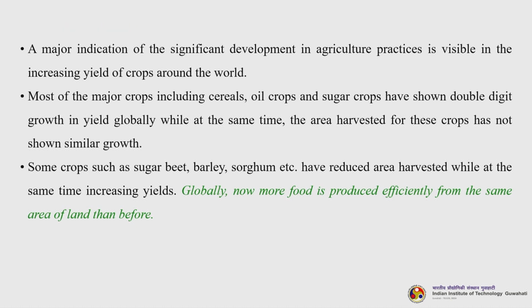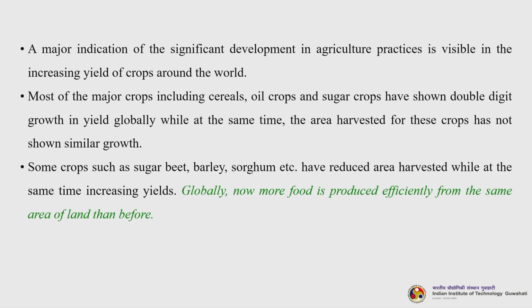A major indication of the significant development in agricultural practices is visible in the increasing yield of crops around the world. Most of the major crops including cereals, oil crops and sugar crops have shown double digit growth in yield globally, while at the same time the area harvested for these crops has not shown similar growth. Some crops such as sugar beet, barley, sorghum etc., have reduced area harvested while at the same time increasing yields. So, globally the focus is now on more food being produced efficiently from the same area of land than before, thanks to the development in the agricultural sector.